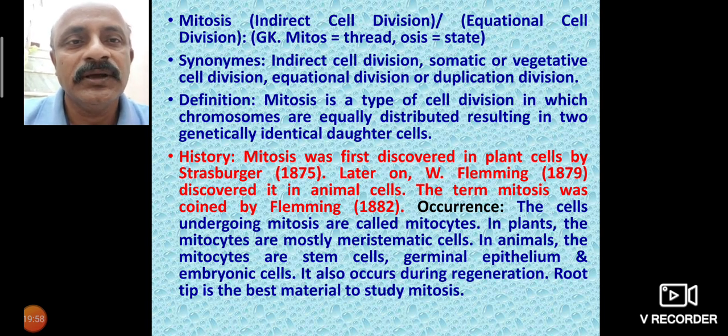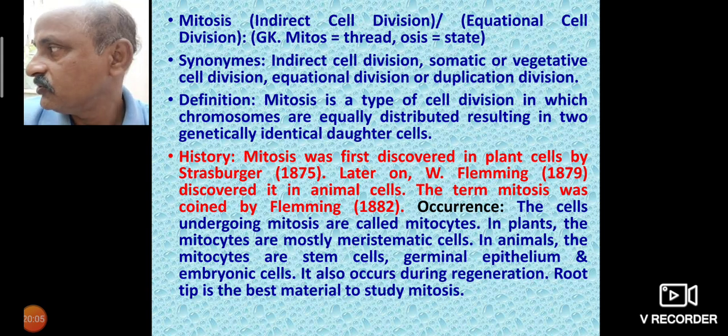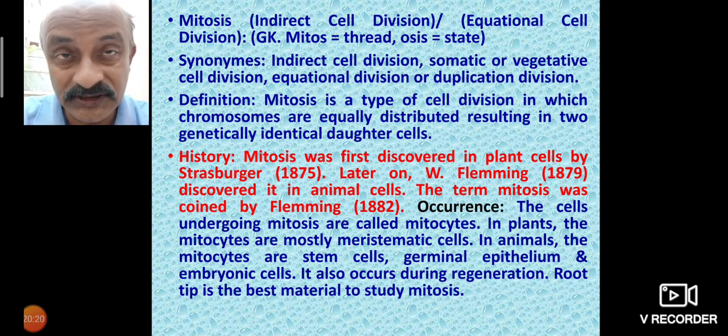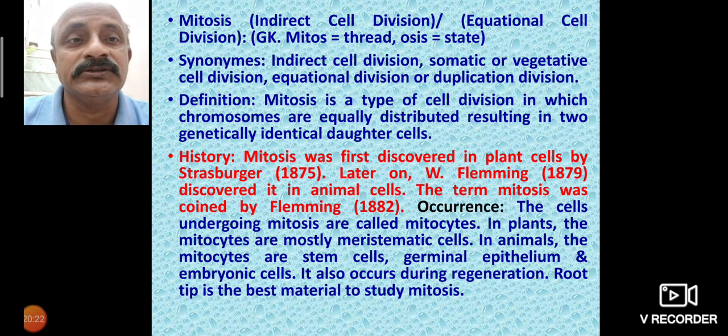In plants, the mitocytes are mostly meristematic cells. Meristematic means only vegetative, not reproductive cells. In animals, the mitocytes are stem cells. Stem cells are those which can be made by division, that is, mitosis. Stem cells are germinal epithelial or embryonic cells.